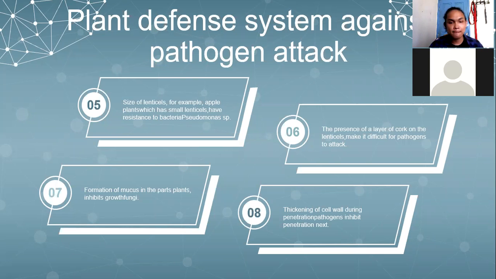For example, apple plants which have small lenticels have resistance to Pseudomonas bacteria. Six, the presence of a layer of cork on the lenticels makes it difficult for pathogens to attack. Seven, formation of mucus in parts of the plant inhibits fungal growth. Eight, tightening of the cell wall during penetration inhibits further pathogen penetration.